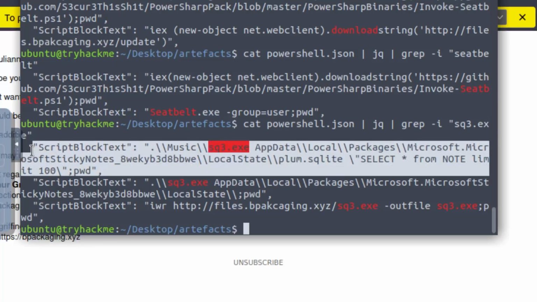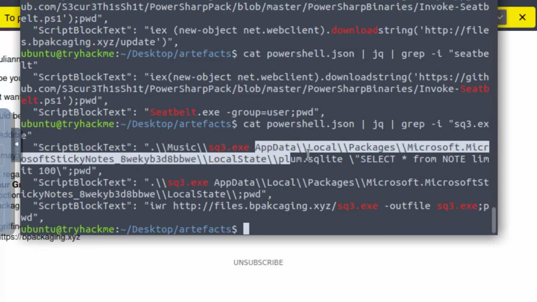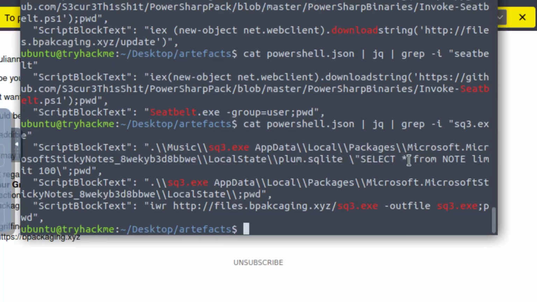We have this one, where it would be essentially right after this: AppData, Local, Packages, Microsoft, Plum SQLite, and then from there select whatever. So he's using the SQL queries to be able to do something, it seems like.